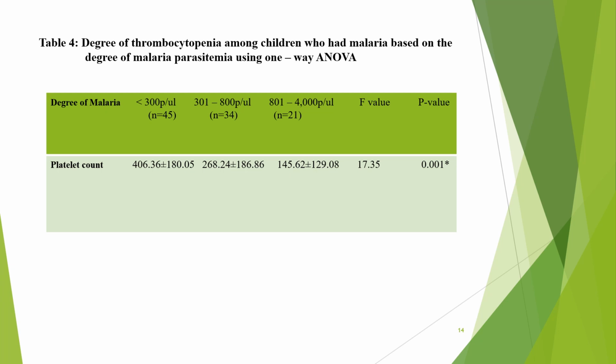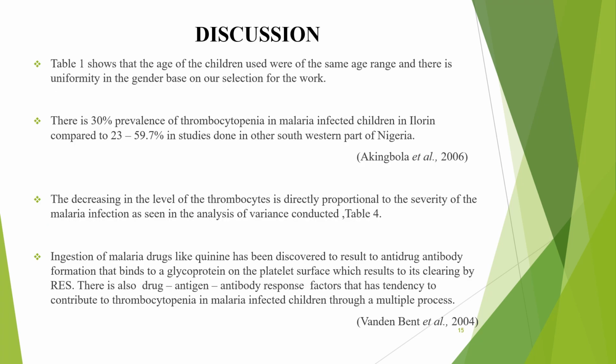Discussion. My table 1 shows that the children used were of the same age range, and there is uniformity in gender based on the selection for the work. There is a 30% prevalence of thrombocytopenia in malaria-infected children in Ilorin, compared to 23 to 59.7% reported by Akinbola et al. in 2006. The decrease in the level of thrombocytes is directly proportional to the severity of the malaria infection, as seen in the analysis of variance conducted, shown in table 4.